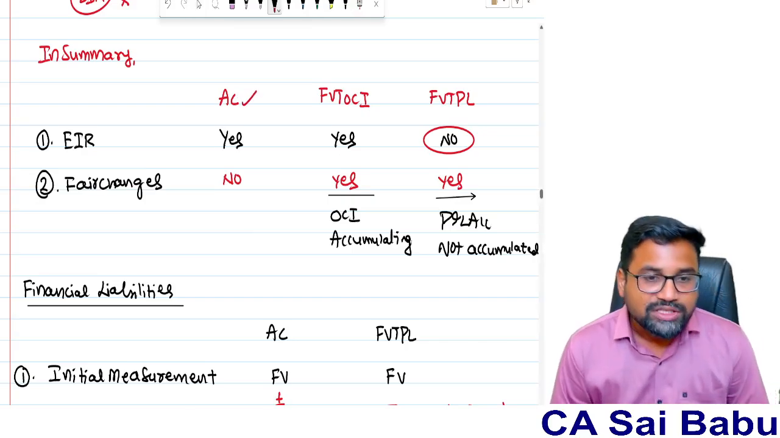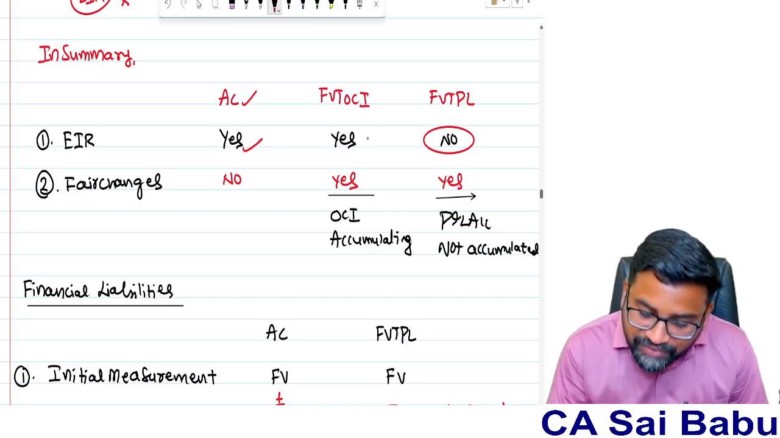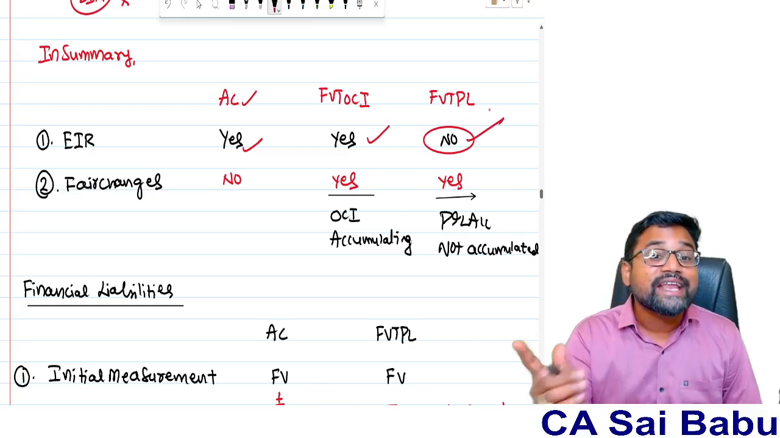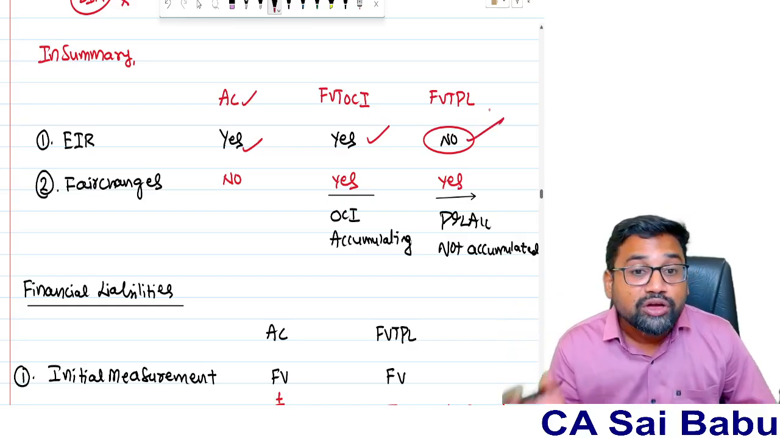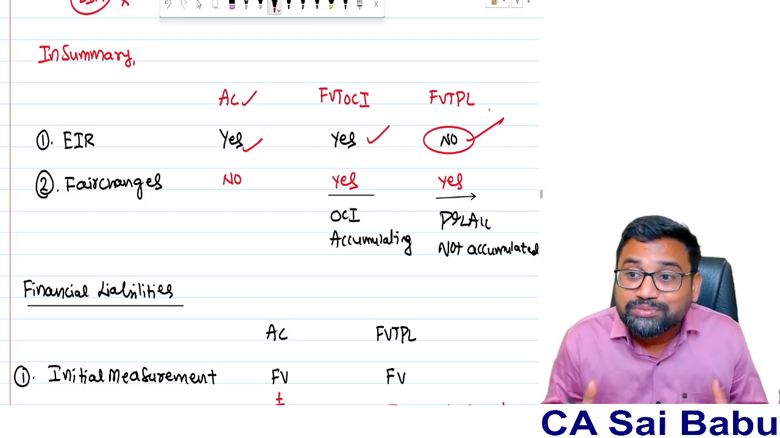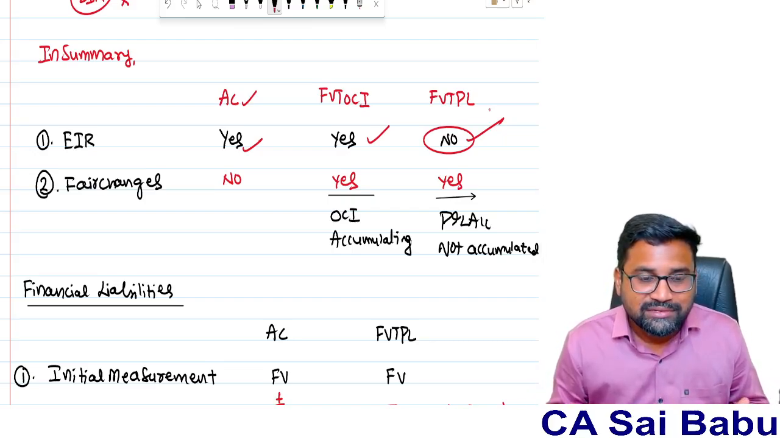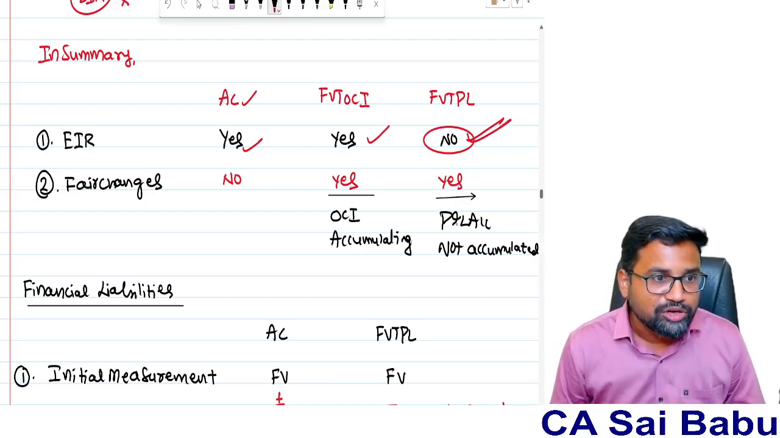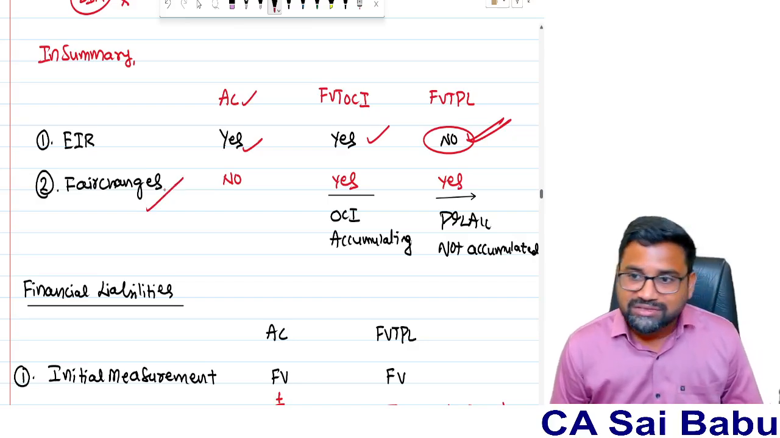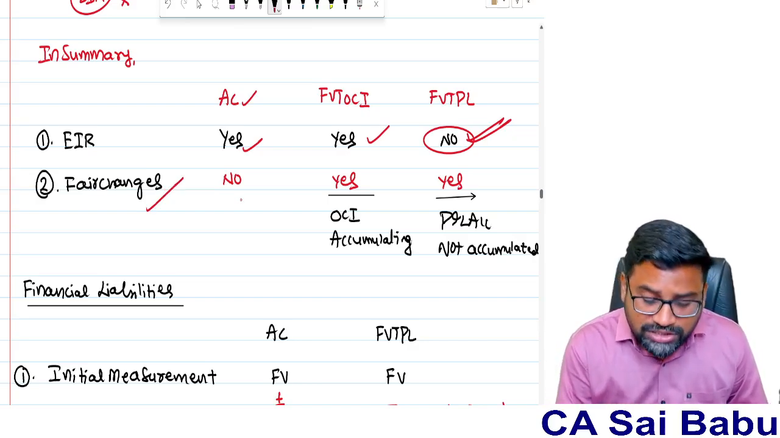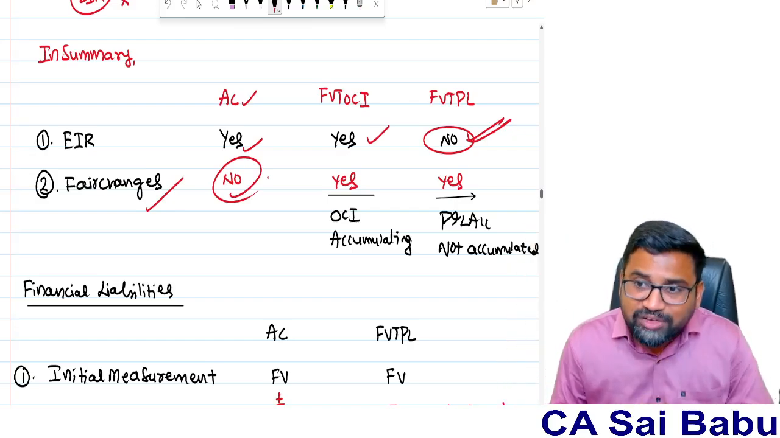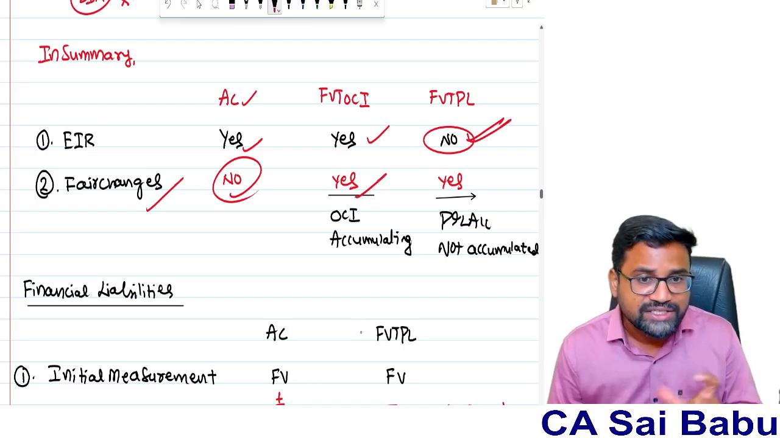Under amortized cost model, effective interest rate we will use. Under FVTOCI, effective interest rate we will use. Under FVTPL, no interest rate, no interest calculation. Why? Because you are holding the investment for short-term trading purpose. So therefore, the EIR concept will not be utilized. And fair value changes: in amortized cost concept, there is no concept of fair value changes. But in the FVTOCI model, yes, there are fair value changes.